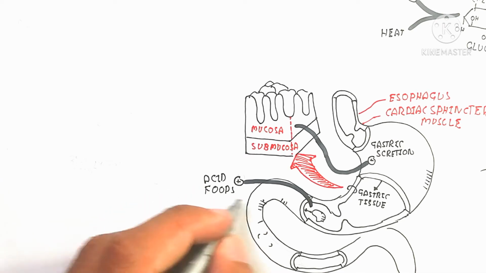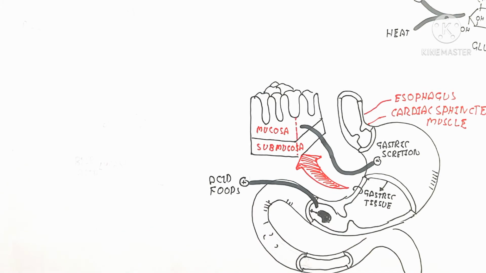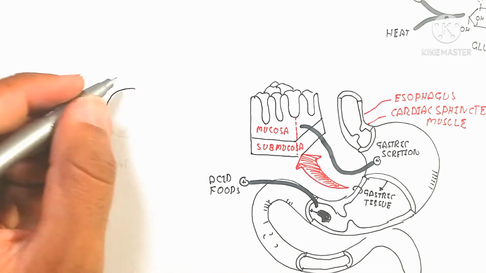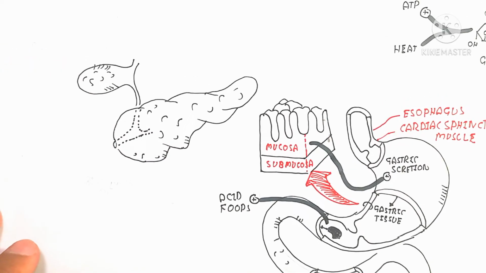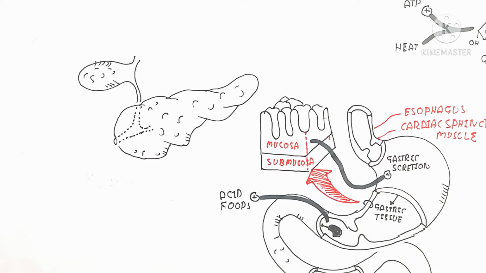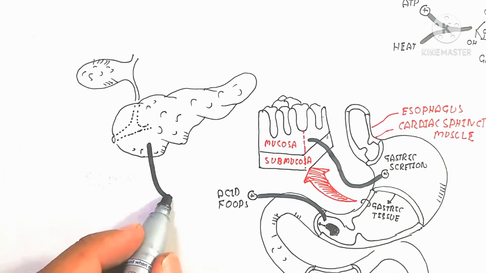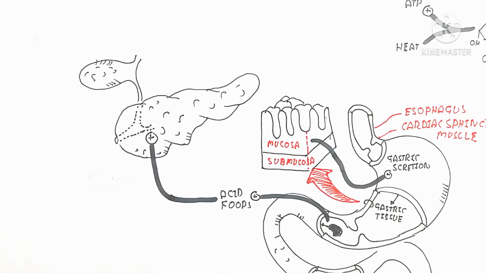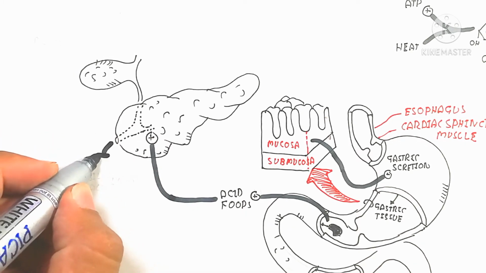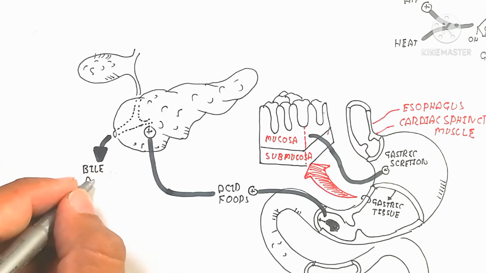Here is the chyme, which is acidic food. The increased acidity in the duodenum stimulates the production of bile, cholic acid, bile salts, as well as cholesterol from the bile duct through the gallbladder, and the pancreas is here.